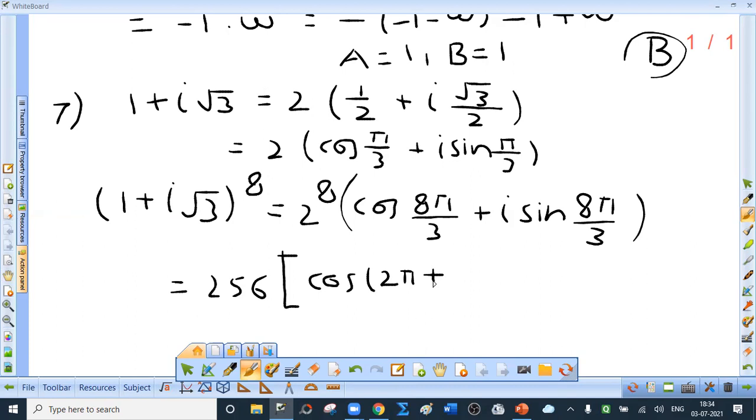Yesterday we discussed allied angles. If you have understood the concept of allied angles, you may understand this part.